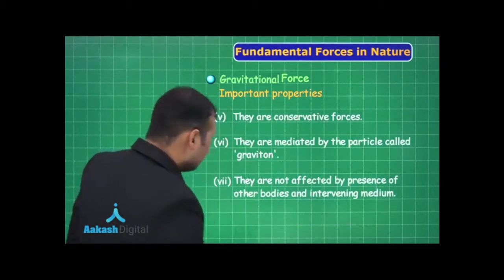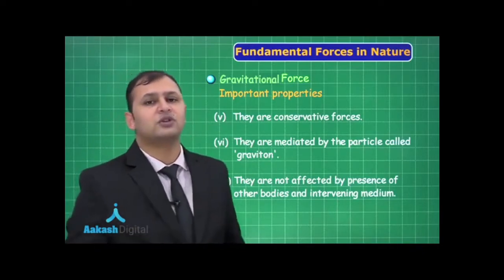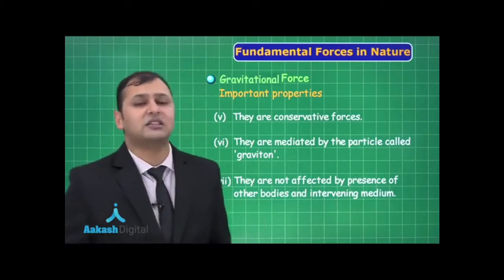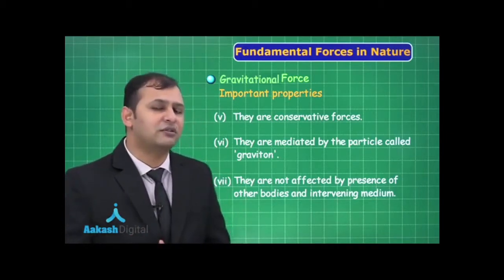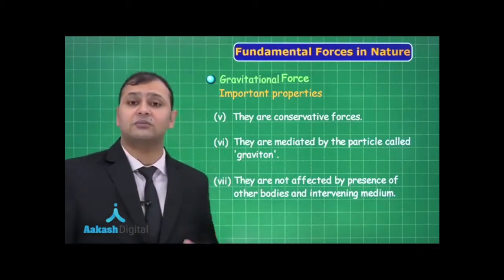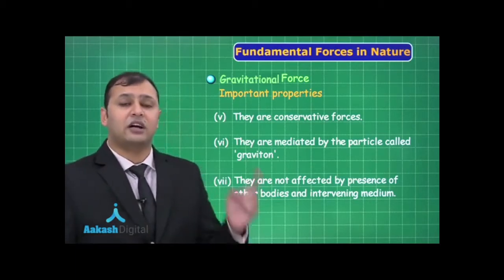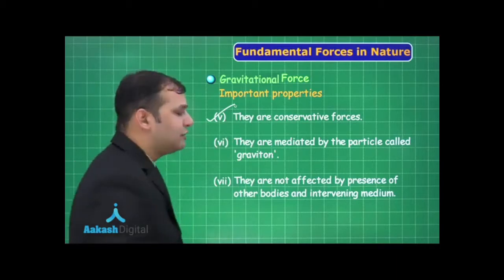Now, if you move ahead, you will find that they are conservative in nature. All the forces which are central in nature are conservative. Now, what do you mean by conservative forces? The work done by these conservative forces in a cyclic path is 0. Suppose you throw a ball up and then it comes down. The work done by gravity across the closed loop would be 0. So that is, they are conservative forces.